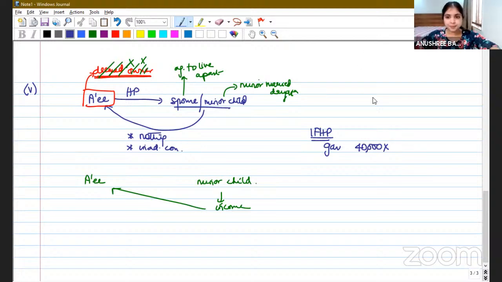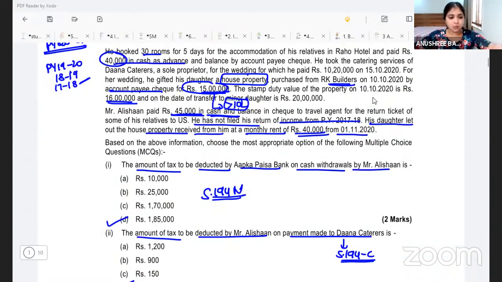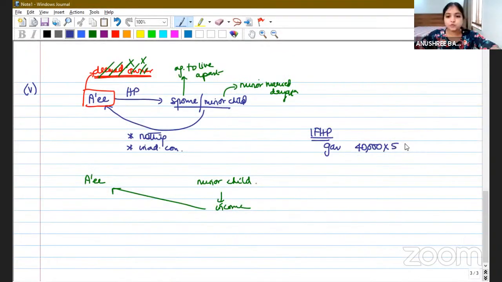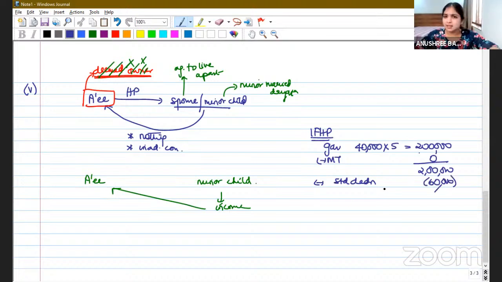So 40,000 per month for how many months will we consider? November, December, Jan, Feb, March. Only for 5 months. So 40,000 into 5, what do we get? 2 lakh. Yes. From this we subtract municipal taxes paid, which is nothing. Then from this we subtract our deductions under section 24. First of all, we deduct standard deduction at the rate of 30%, which will be 60,000. Then interest on borrowed capital is not given to us in the question. So 1,40,000 is going to be our IFHP.